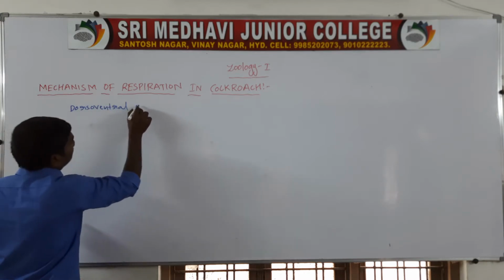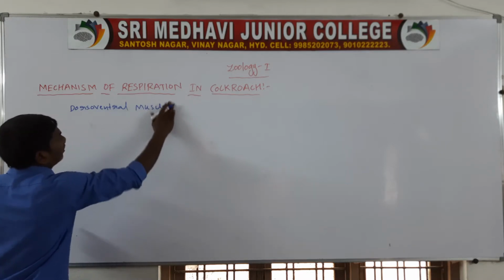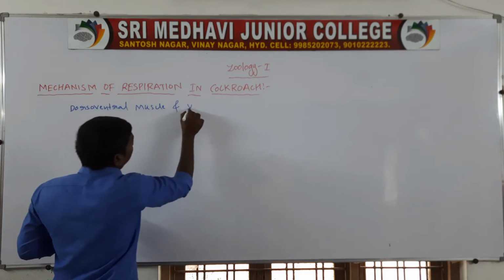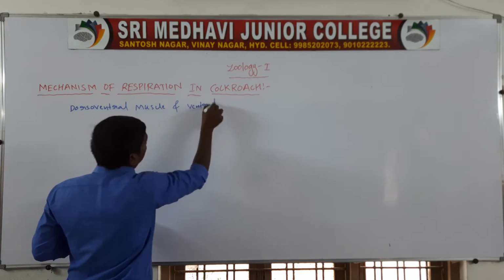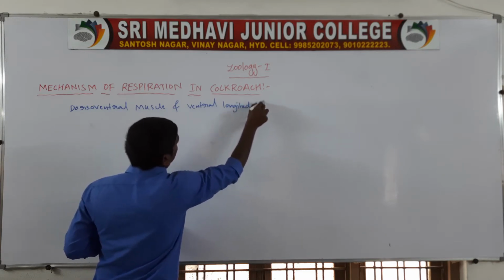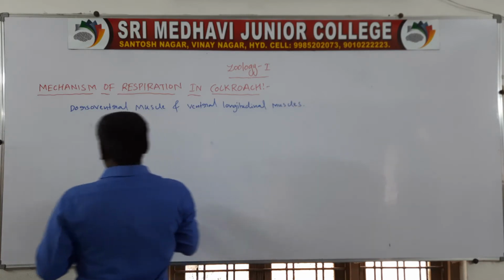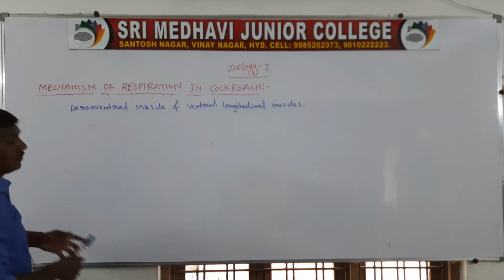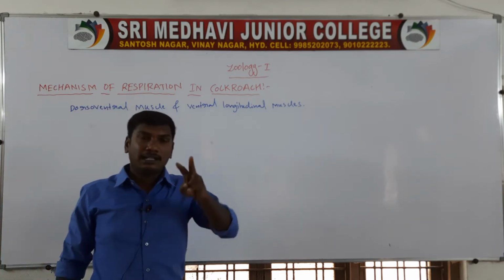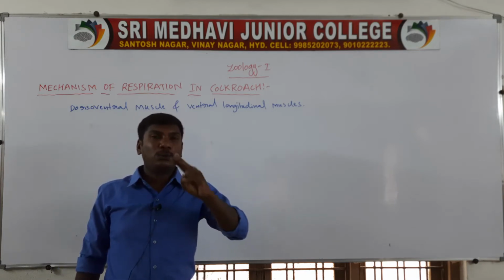Dorsoventral muscles and ventral longitudinal muscles. These help in the mechanism of respiration. The mechanism of respiration in the cockroach is helped by two types of muscles.